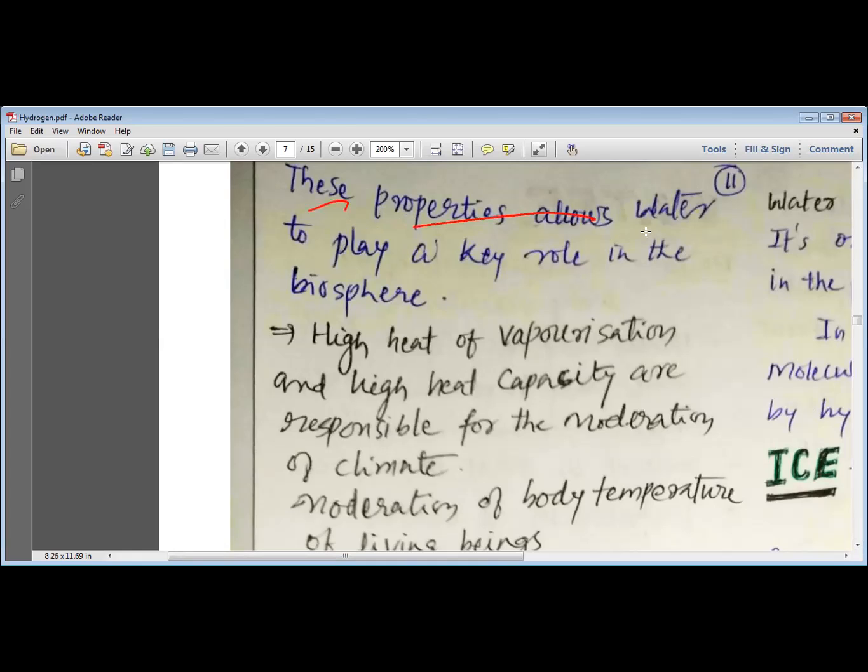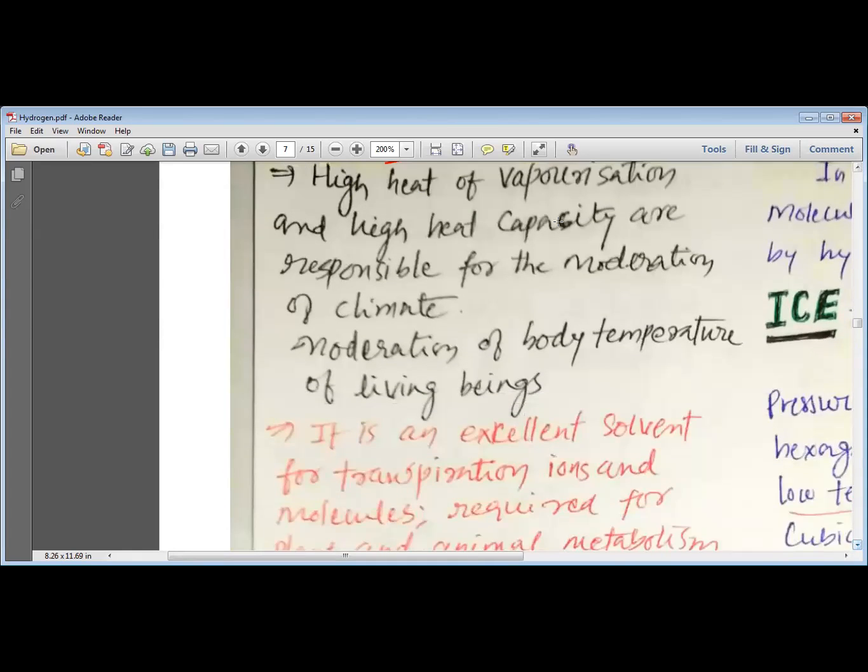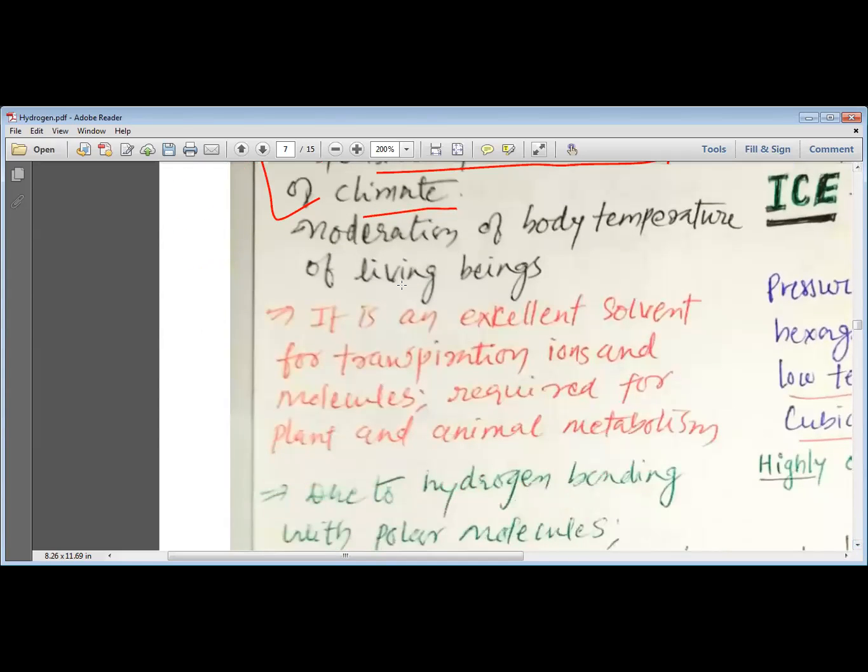These properties allow water to play a key role in the biosphere. High heat of vaporization and high heat capacity are responsible for the moderation of climate. So we can see the winter season, the summer season, the rainy season, we can sometimes see sudden climate changes and get a cloudy atmosphere. All this is possible because of the high heat of vaporization and high heat capacity of water. We can see the various moderations in climate.